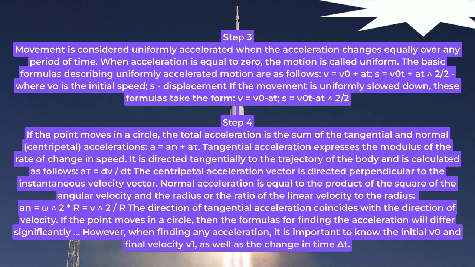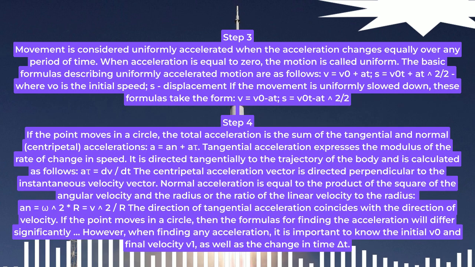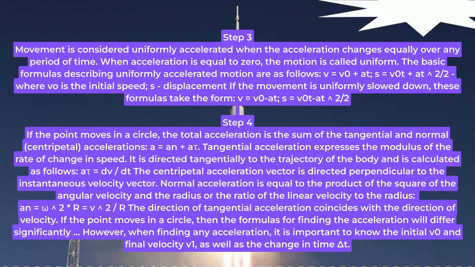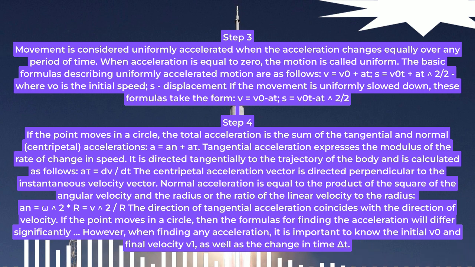Step 3. Movement is considered uniformly accelerated when the acceleration changes equally over any period of time. When acceleration is equal to zero, the motion is called uniform. The basic formulas describing uniformly accelerated motion are as follows: v equals v0 plus at, s equals v0 t plus at caret 2 halves, where v0 is the initial speed, s is displacement. If the movement is uniformly slowed down, these formulas take the form v equals v0 minus at, s equals v0 t minus at caret 2 halves.